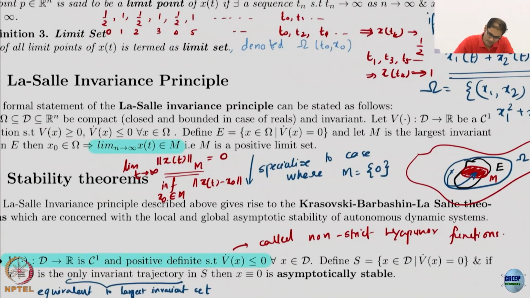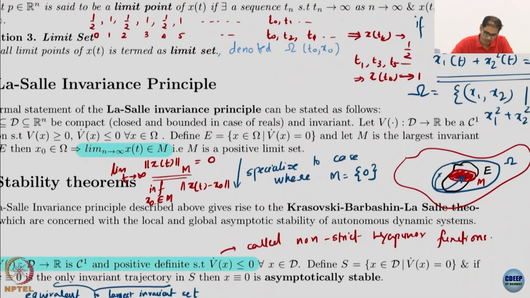The first one is the set E, which is basically all the points in omega where V dot is exactly 0. So that is probably something like this. The important thing to notice is that omega is an invariant set, we have already assumed it, and inside omega there is E, but E is not necessarily an invariant set. I hope that is obvious. You cannot make an arbitrary set inside an invariant set and say that is also invariant.